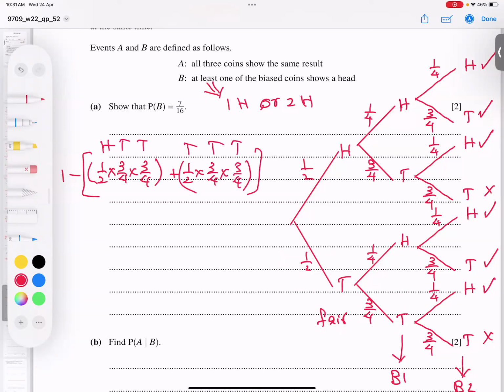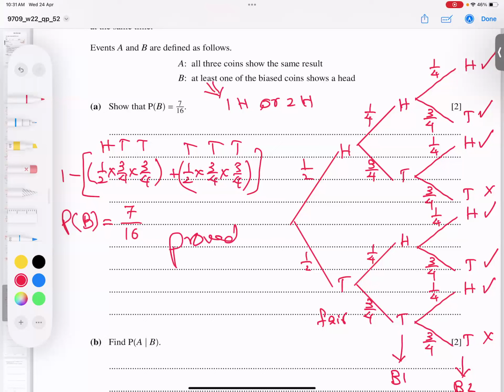I hope you got my point. Let me check in the calculator, because one small mistake will affect. Half into 3/4 into 3/4 into 2, and 1 minus that. So 7/16 is my answer. The probability of event B is proved.